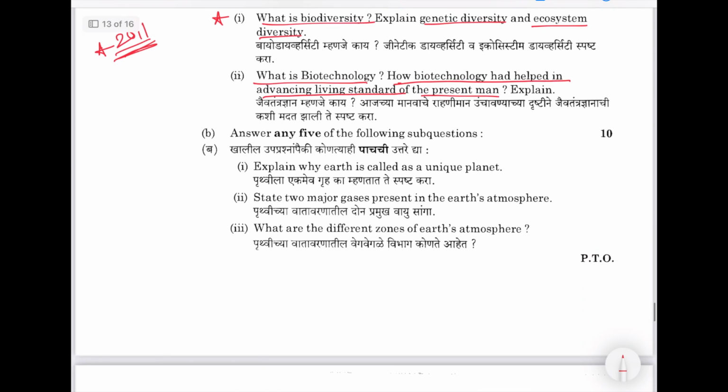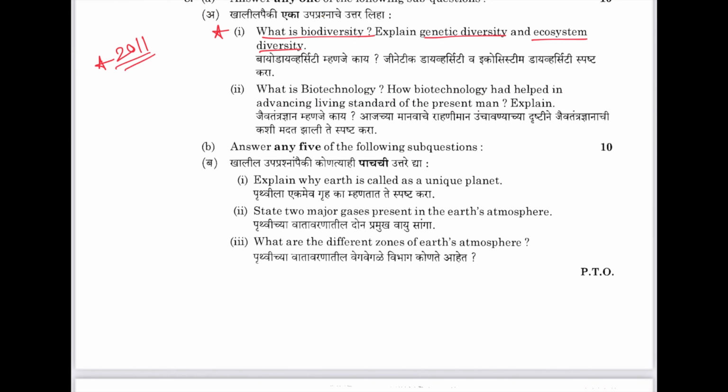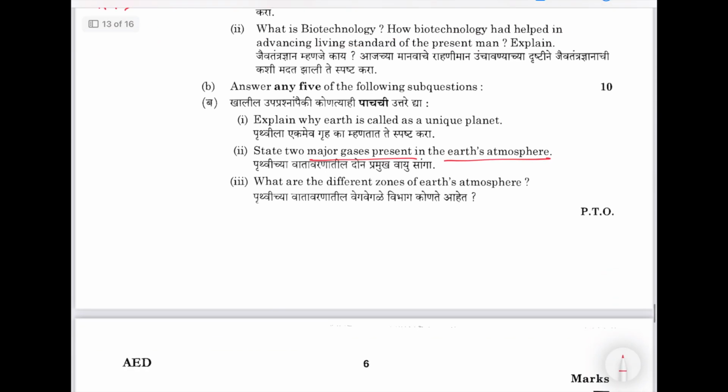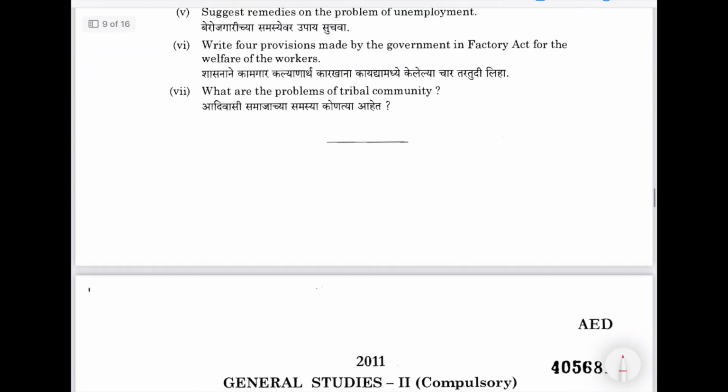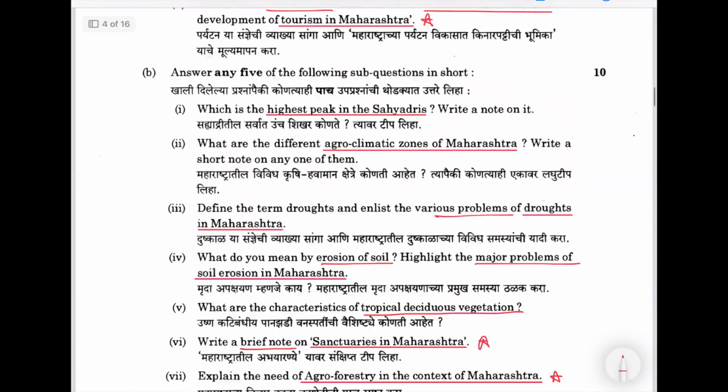Then 2 markers are there. Earth's atmosphere, major gases. Okay, different zones of Earth's atmosphere, straightforward questions. Then define sea waves. So this is how they used to ask questions in that old pattern.